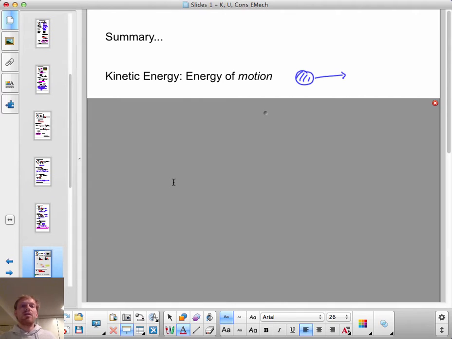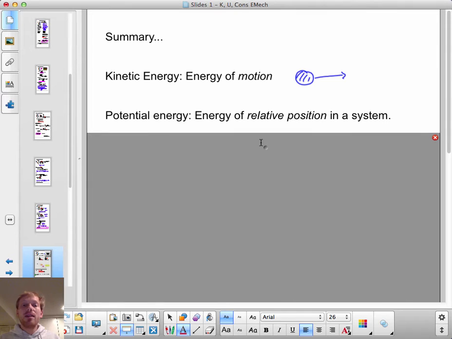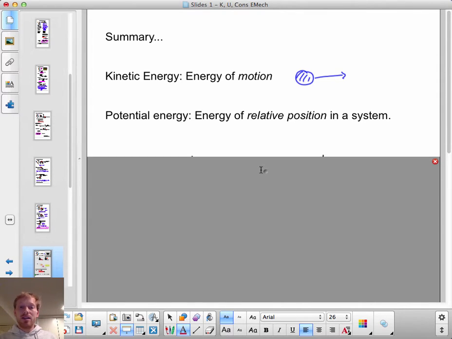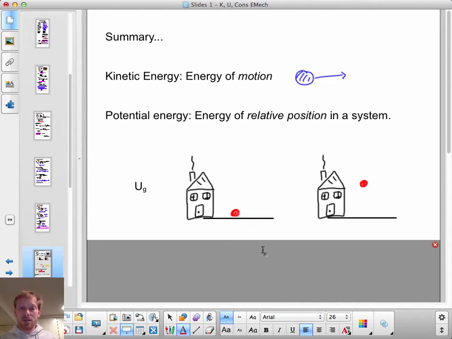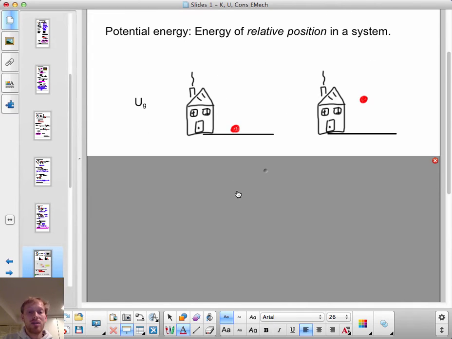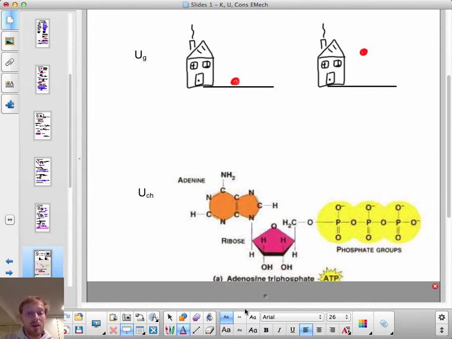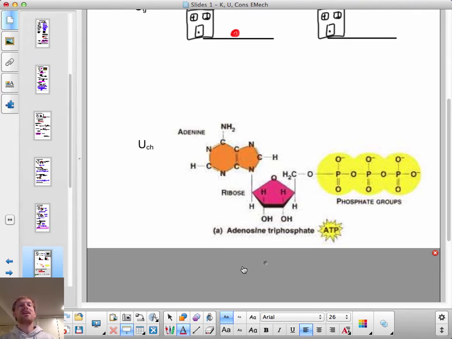So let's take a step back. Let's review. What have we met so far? We've met kinetic energy, that's the energy of motion, and we've met a few different kinds of potential energy, energy of relative position. So there's gravitational potential energy, the relative position of this red ball, if you like, and Earth. When the ball and Earth are relatively stretched, relatively farther apart, there's more gravitational potential energy. We met chemical potential energy, the potential energy that was in my muscles before I converted it to kinetic energy when I pushed the cart.